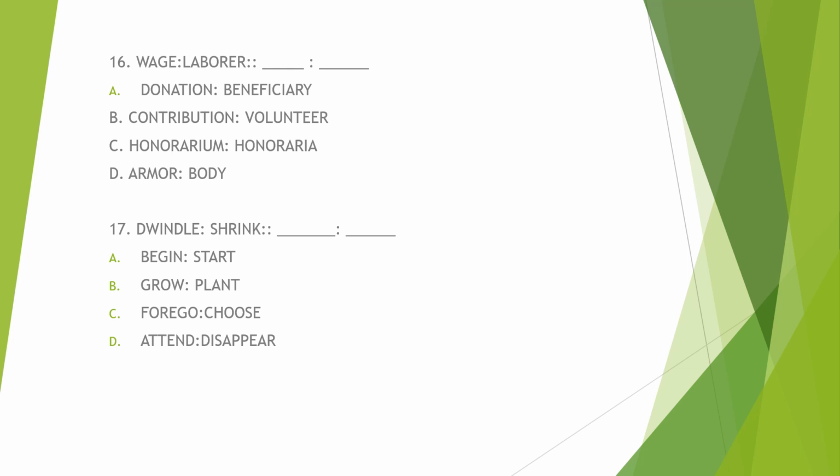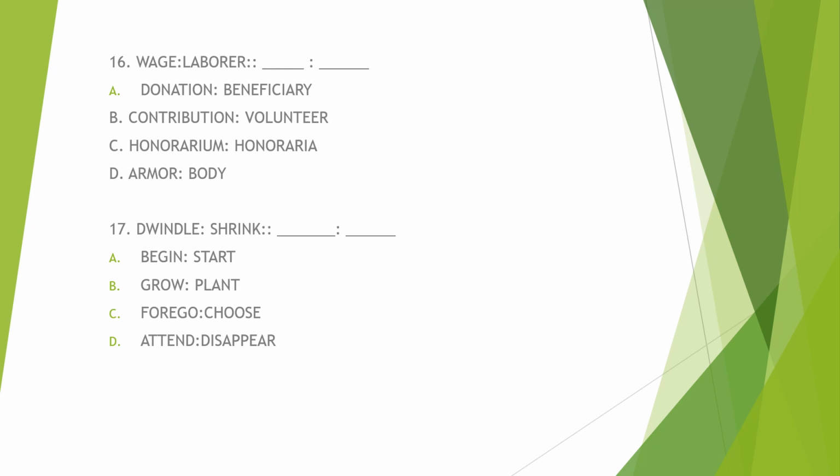So applying the same logic to the options provided, letter A, donation. Donation is what a beneficiary receives, but it does not directly relate to the concept of payment for work.